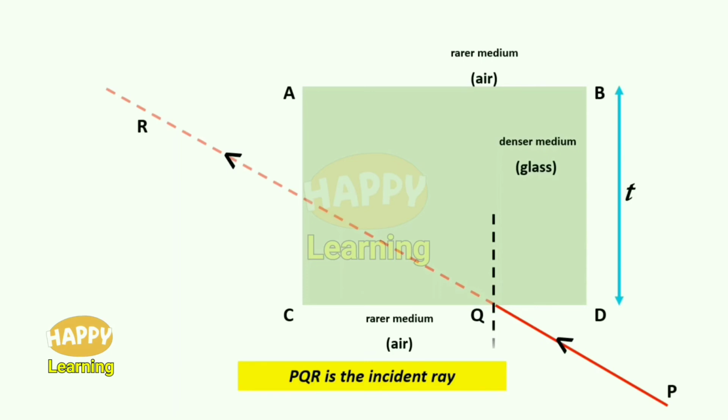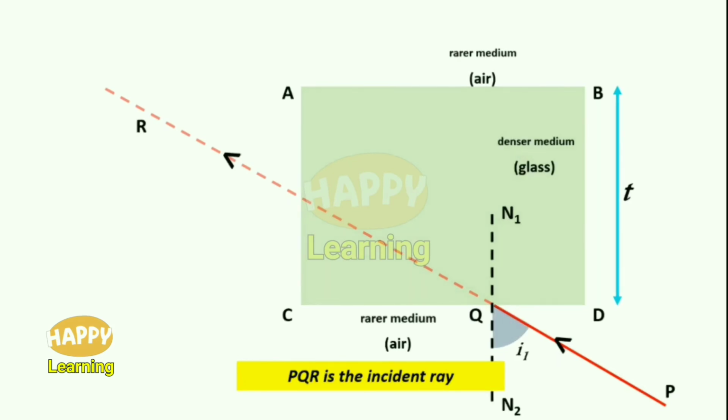Let us draw a normal at the point of incidence. PQ ray is incident on CD at the point Q. So Q is the point of incidence. So a normal is drawn at point Q. N1, N2 is the normal, and the angle between the normal and the incident ray is the angle of incidence.